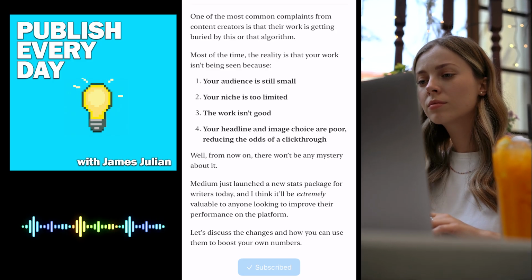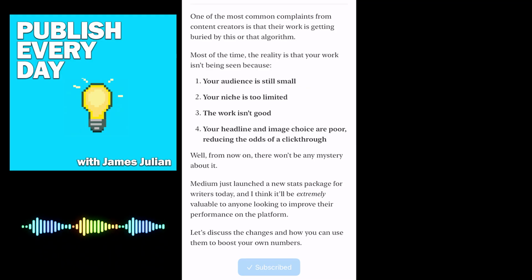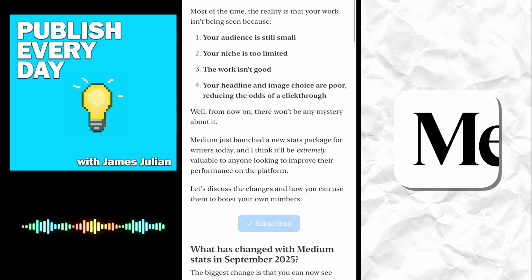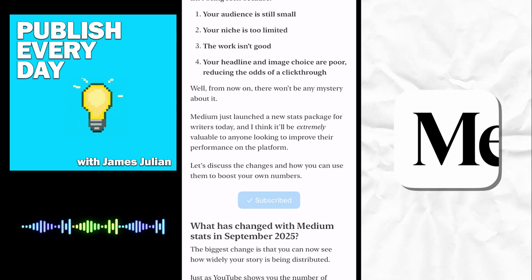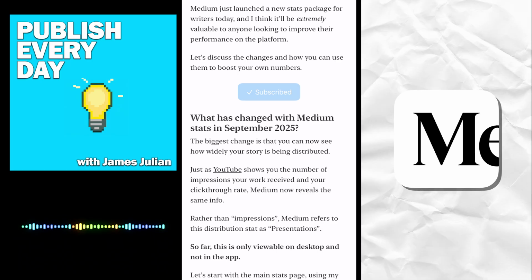Well, from now on, there won't be any mystery about it on Medium.com. Medium just launched a new stats package for writers today, and I think it'll be extremely valuable for anyone looking to improve their performance on the platform. Let's discuss the changes and how you can use them to boost your own numbers.